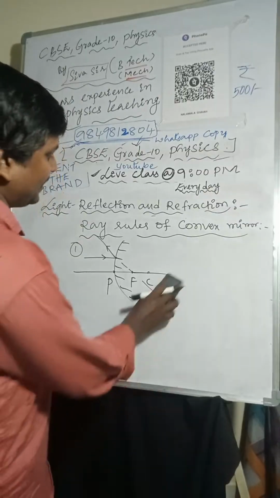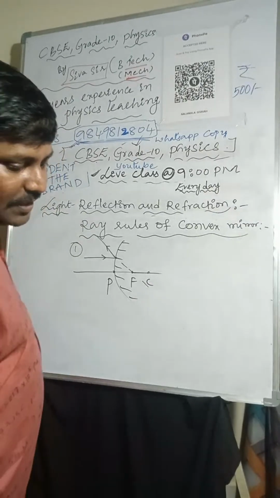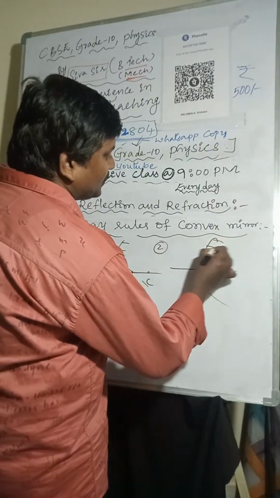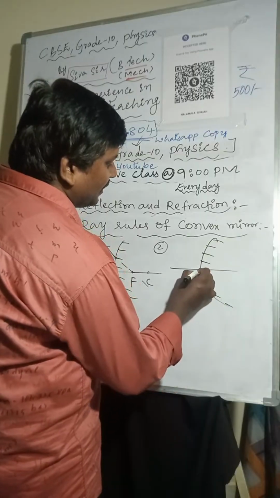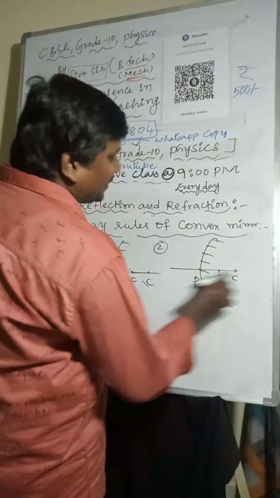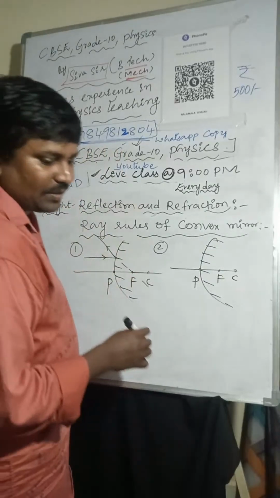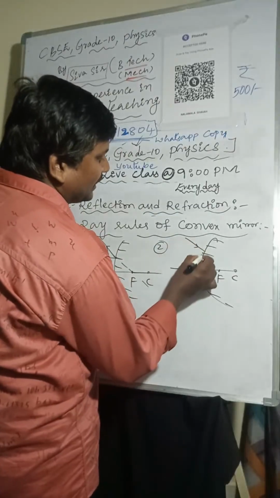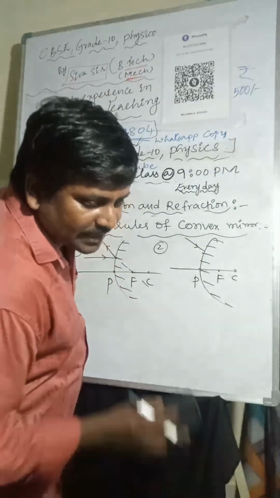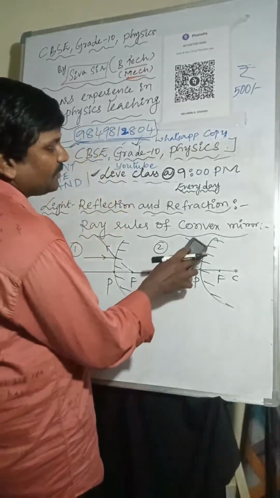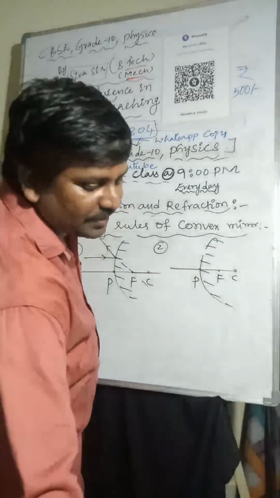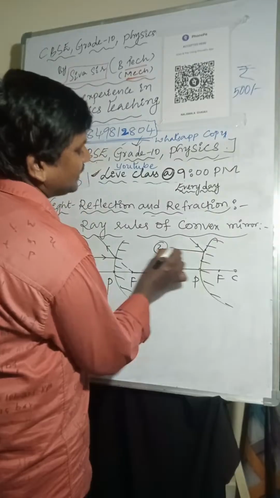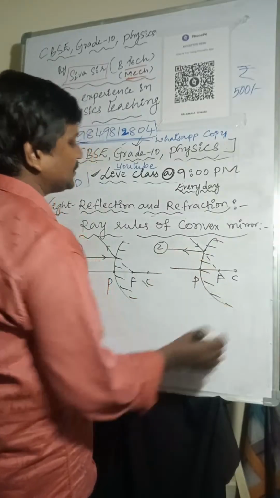Another light ray I'm taking here. So second one. If it is a convex mirror, I'm considering here pole, focus and center of curvature. If the light ray is passing through the focus, after reflection, it passes through infinity.